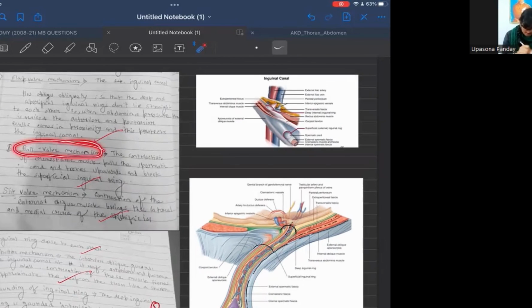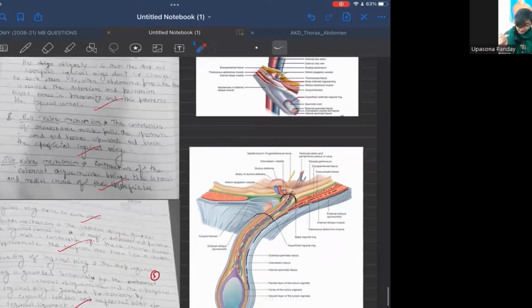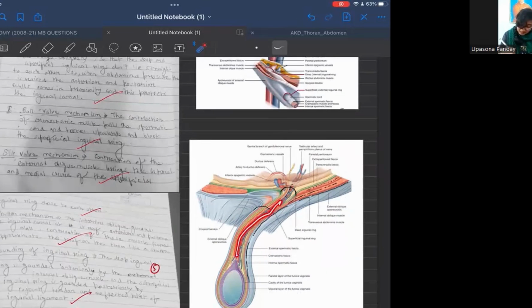The next one is the ball valve mechanism, in which the cremasteric muscle contracts and pulls the spermatic cord up. And when the spermatic cord is pulled up, the testis will also be pulled up, and these will block the superficial inguinal ring. So the contents from here will not be able to pass this.